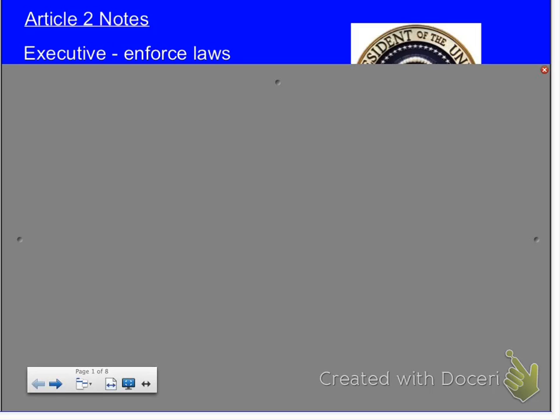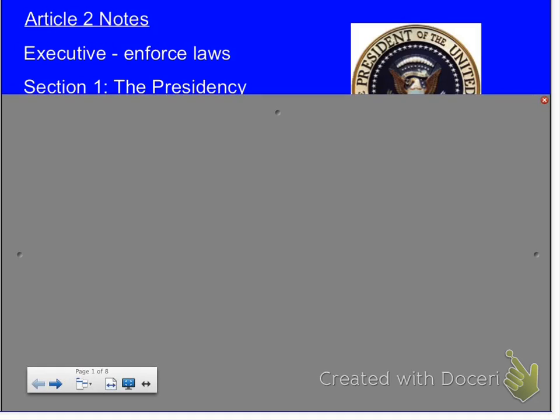So we're going to start with Section 1, and what I want you to take a look at on page 256 and 257, you're looking for qualifications to become president. We did in the House the age and where they have to live and so on. So you're looking for qualifications, and I want you to look at the term of office. So you're looking in Clause 1 and Clause 5. I want you to read those two clauses here, and then we'll discuss those two. If you remember what a clause is, those are the numbers underneath the section. So take a look at clauses number 1 and 5.